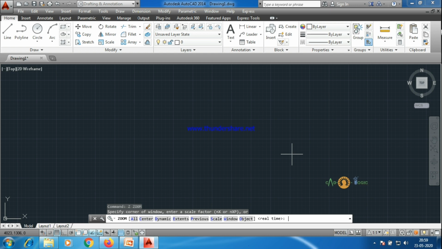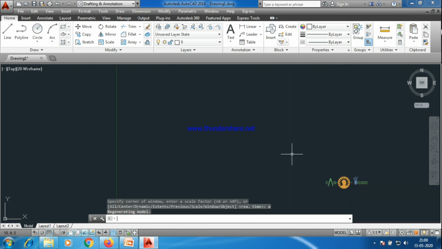If you want, you can use the space bar also for entering a command. So Z enter, and then we see many options. Presently, we'll be dealing with all. Z enter, A enter.